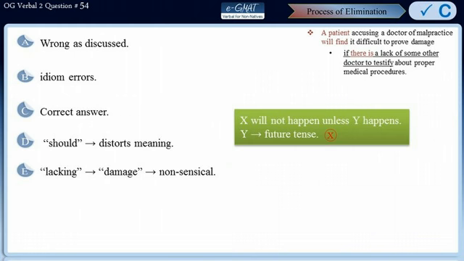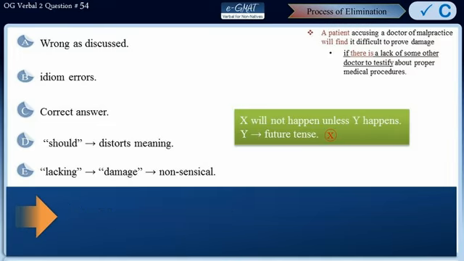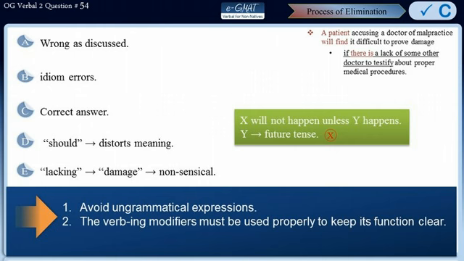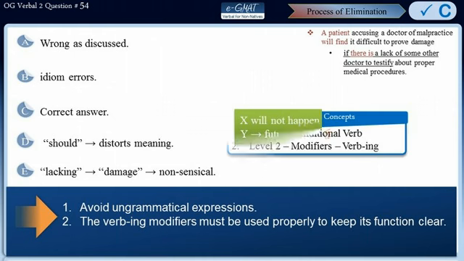This brings us to the takeaway messages. We must avoid any ungrammatical expressions in the sentence because they make the meaning of the sentence unclear. Also, the verb-ing modifiers must be used properly to keep their function absolutely clear. The concepts tested in this sentence have been covered in level 2 conditional verb, level 2 modifiers, verb-ing.